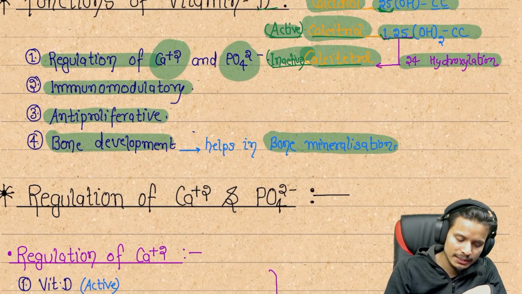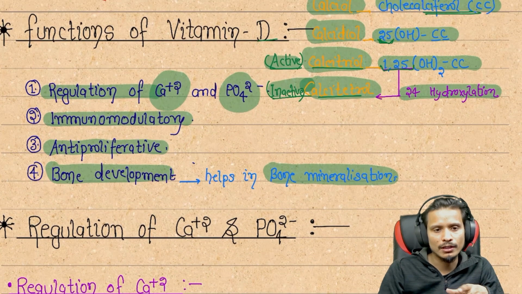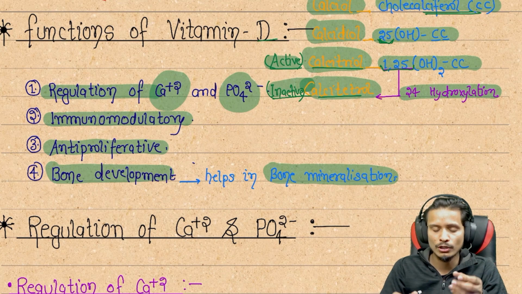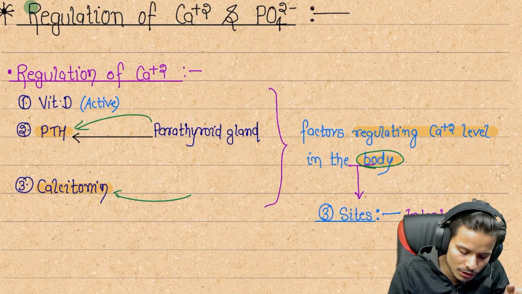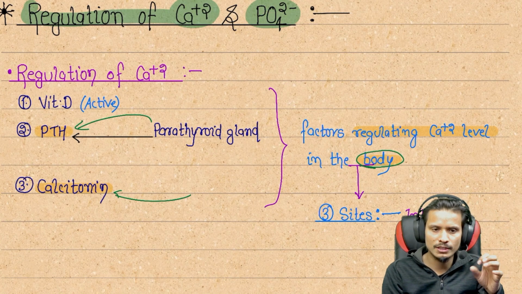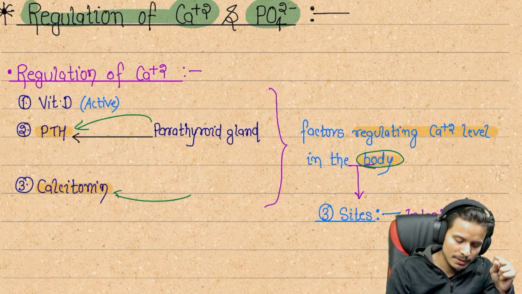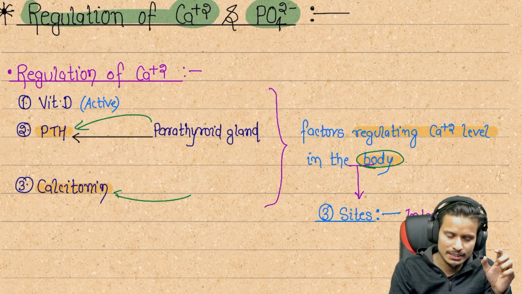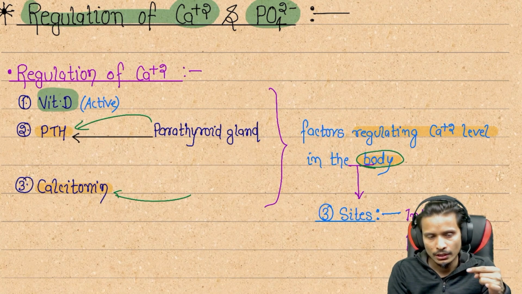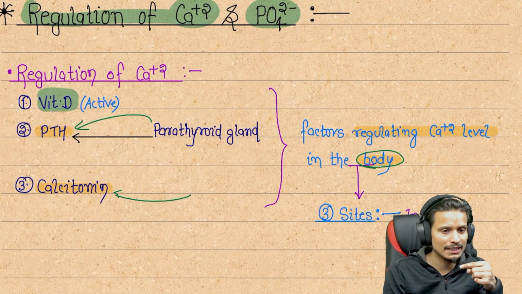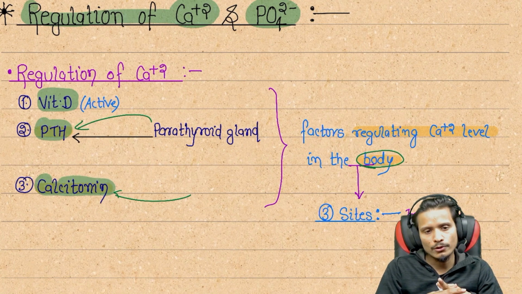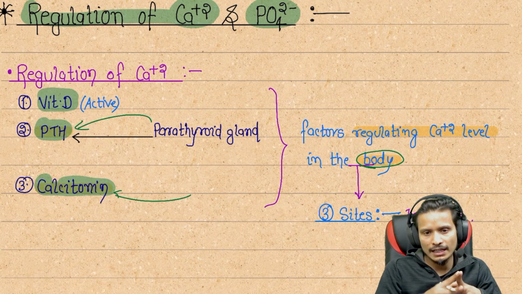Now we are going to see the functions of vitamin D one by one. That is the regulation, how the immunomodulatory, how the anti-proliferative or the bone development. First, the regulation of calcium and phosphate. How are they going to regulate the calcium and phosphate level in our body? The three hormones basically regulate it. The vitamin D is also a hormone. Already told you in the first line of our topic that vitamin D is acting like a hormone. The others are parathyroid hormone and calcitonin. These are the three hormones which perform their action and regulate the calcium level in our body.